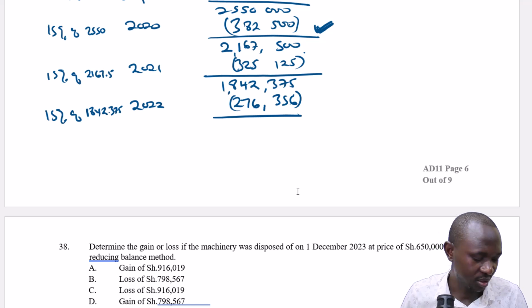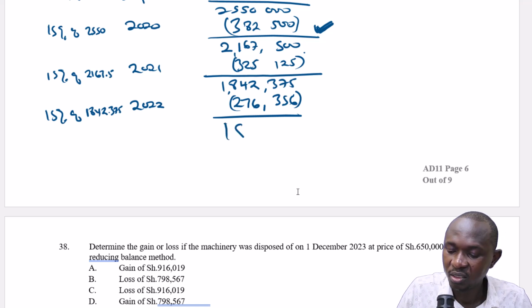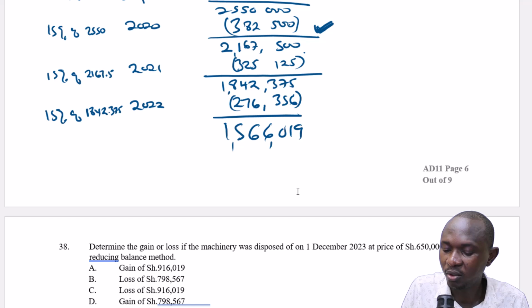looks like I've messed this thing up. So it's 1842,375 minus 276,356. So 1566,019. So this is end of 2022.